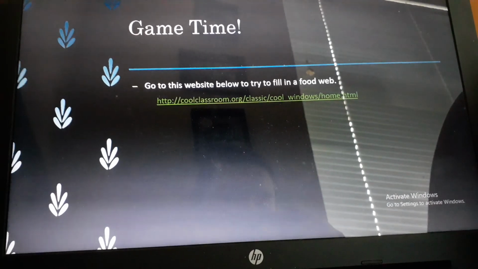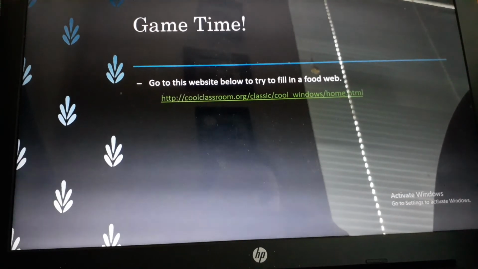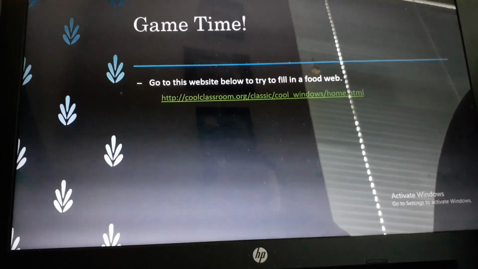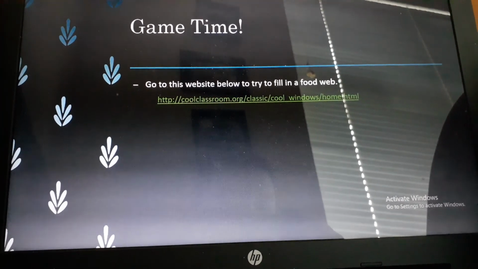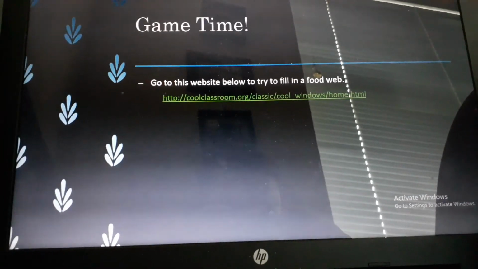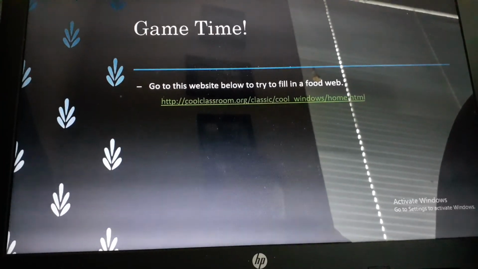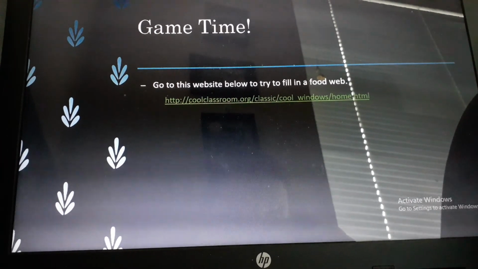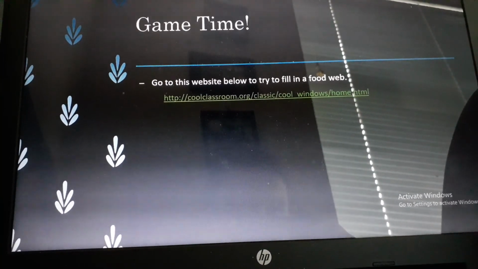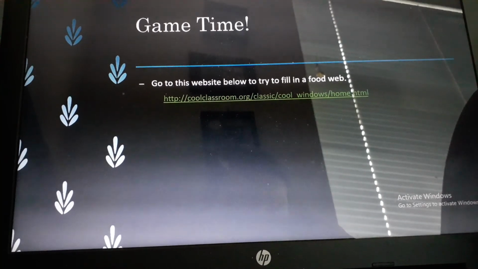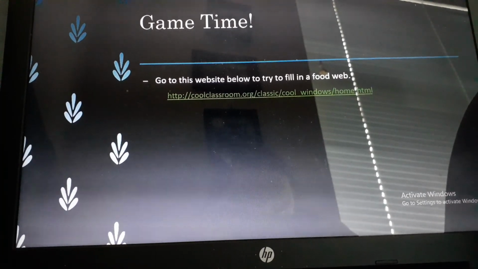Game time. So let's go to the website below to try to figure out if we can fill out the food web. You can click out of this and copy and paste it to your web browser. What you'll be doing is it's an interactive game where you take an organism and place it in the food web. So it goes from the plants, those producers, then the consumers, and it shows the different levels of smaller to larger animals at the top of the food web.